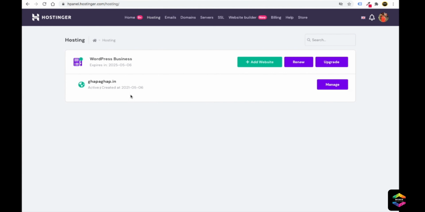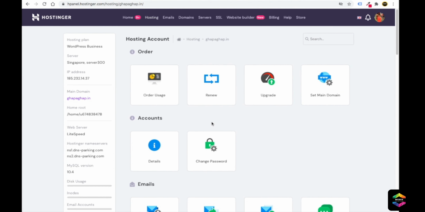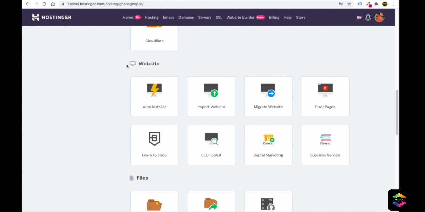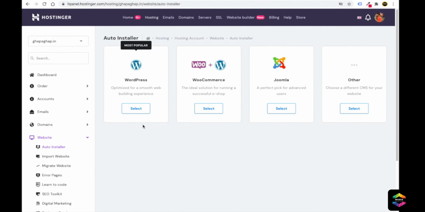So I want to install a WordPress website inside this domain. It's very simple. You just need to click on manage and then scroll down. Here you will see we have the website option. Here you will see auto installer. Just select this.